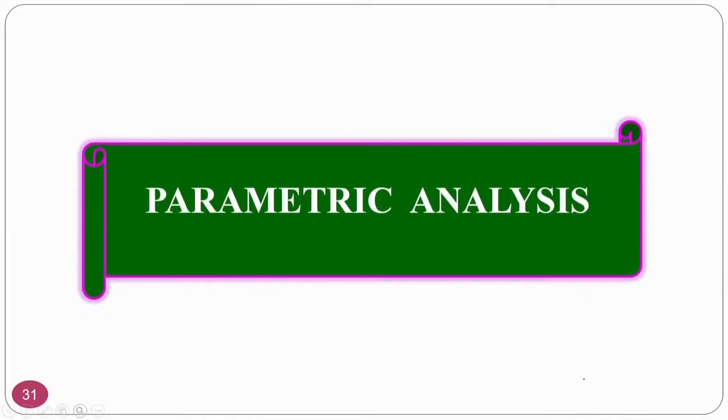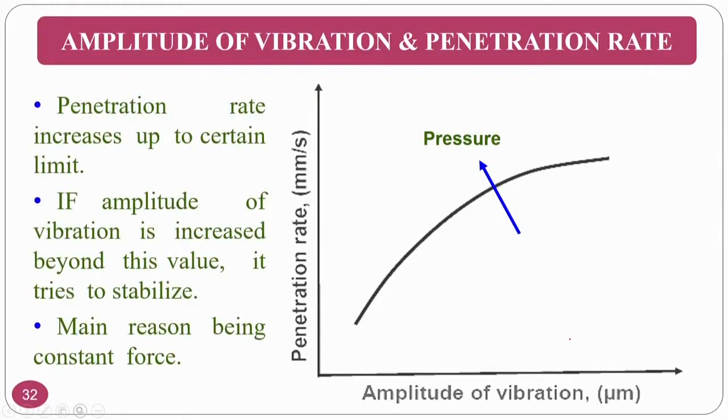Okay. For the parametric analysis, this is a glimpse of what you have seen, but you can see it in terms of graphs and other things. If you see the amplitude of vibration and the penetration rate, what will happen? Assume that my vibration amplitude is this much, what will happen? It will be high. If my amplitude is this much, what will happen? The penetration of the abrasive particle will decrease. In case 1, penetration will be more; in case 2, the penetration will be less. That is, the penetration rate is always proportional to the amplitude of the vibration.